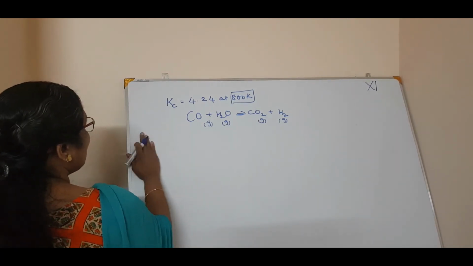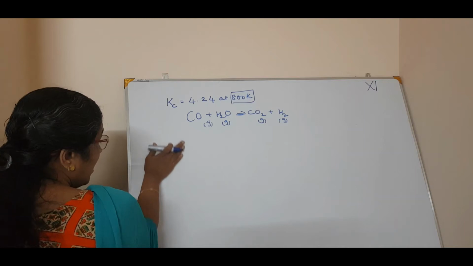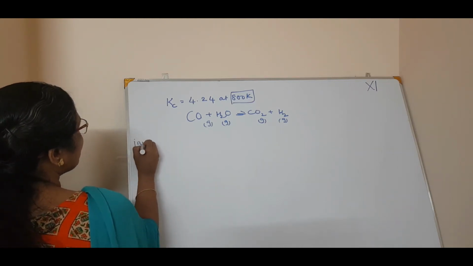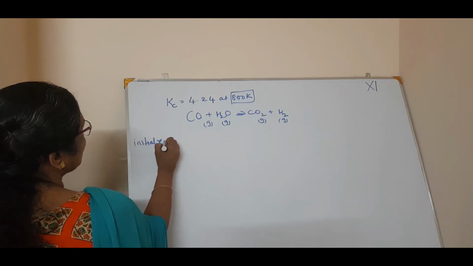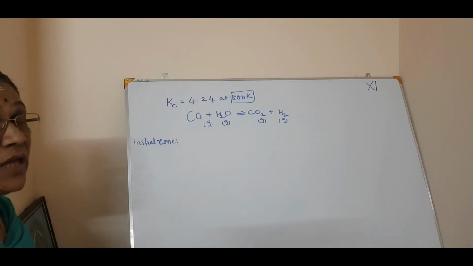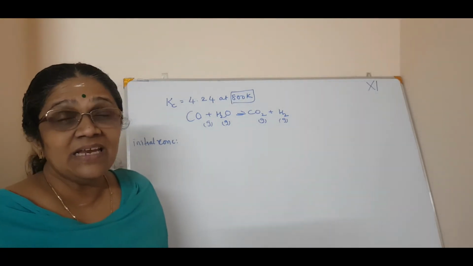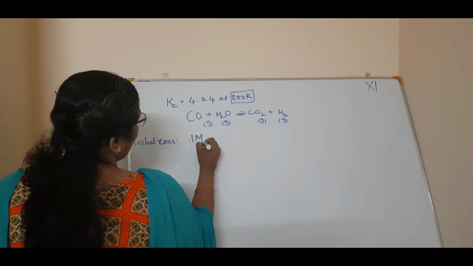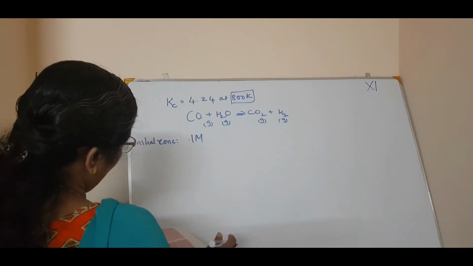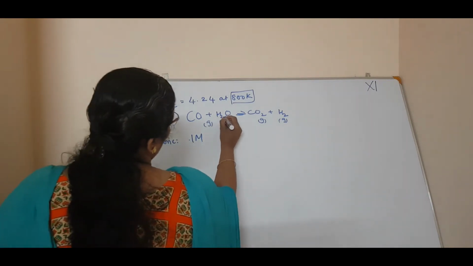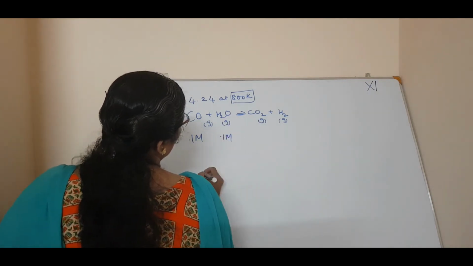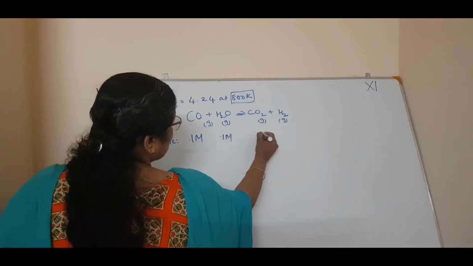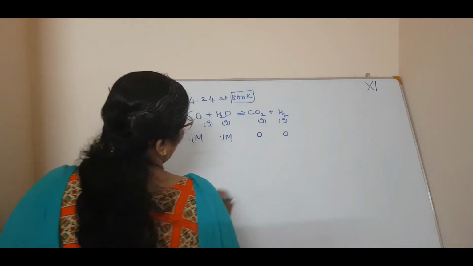First we will write on the left hand side of this equation. You have to keep some space here for writing such things. So first we will write the initial concentration that they have given in the question. Initial concentration of carbon monoxide is 0.1 molar, yes. Then H2O is 0.1 molar. Carbon dioxide initially is not produced, so it is 0, and H2 is 0 molar.